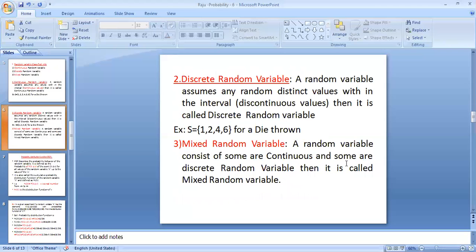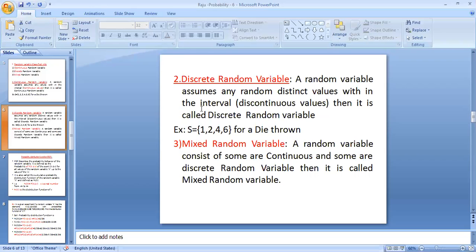Discrete random variables mean the random experiment outcomes are not defined continuously; they are defined at distinct values. For example, a die has 6 outcomes, 1, 2, 3, 4, 5, 6. But here the sample space is S equal to 1, 2, 4, 6.